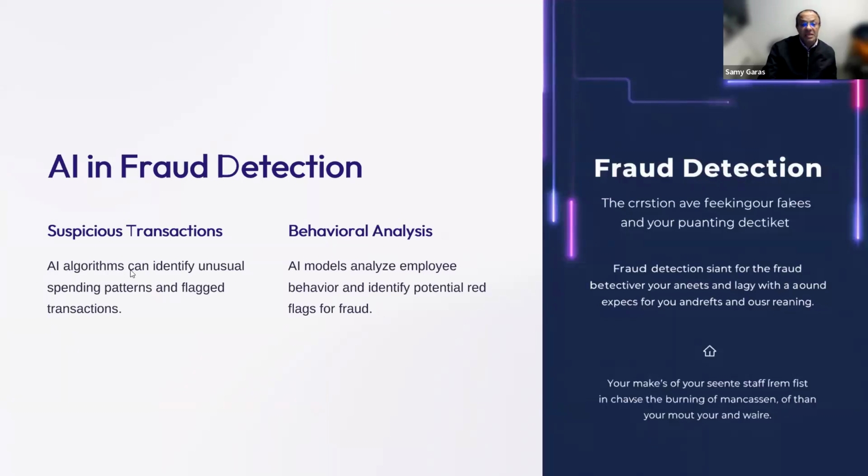So the AI algorithms can identify unusual spending patterns and transactions based on the prior years. We can easily identify it, and we can also identify the behavioral analysis. It can analyze the behavior and identify any red flags. How can we do that? By just tracing the expenses. If I trace the expenses of the sales department over 10 years, I can pretty much predict how much expenses should be made in conferences, in visits, in consulting, in a marketing campaign, and then I can predict if there is any fraud happening during this time.